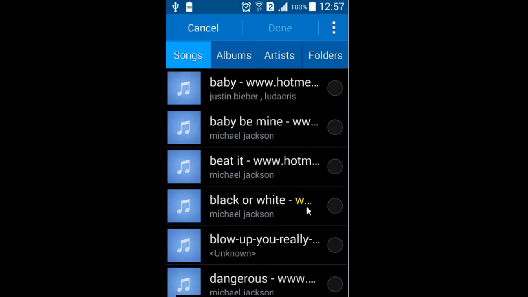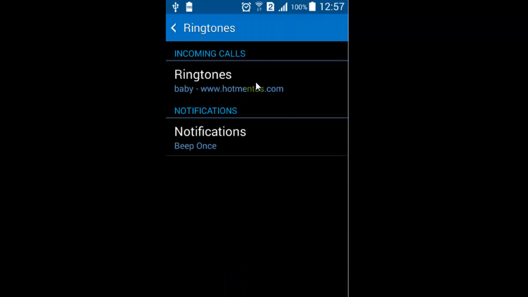So you can select any of the MP3 files, and then select that file, then click on done. So this is how you can set the ringtones in Android phone.